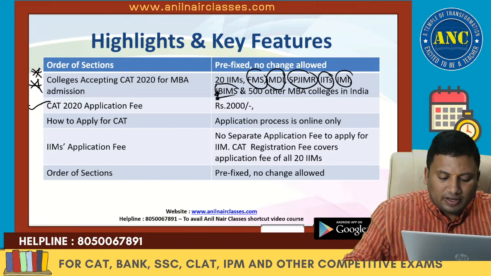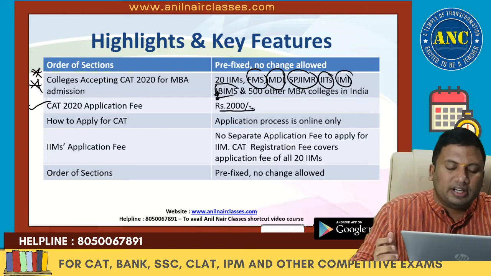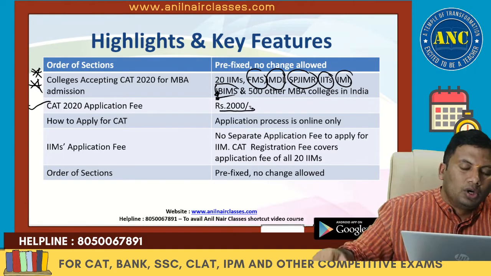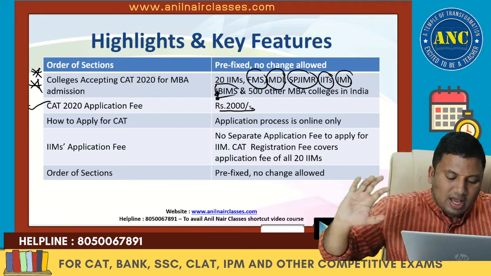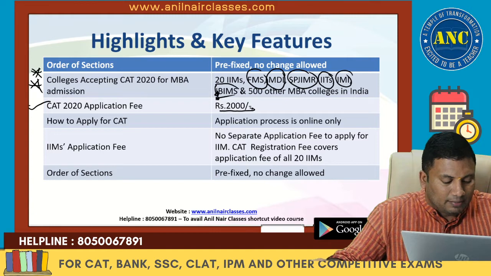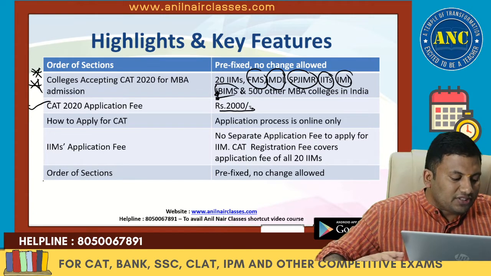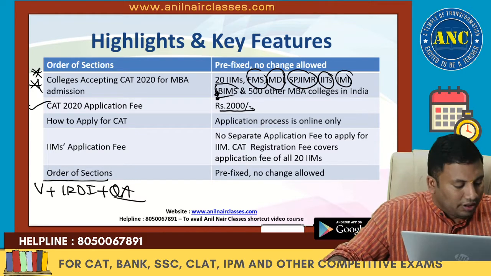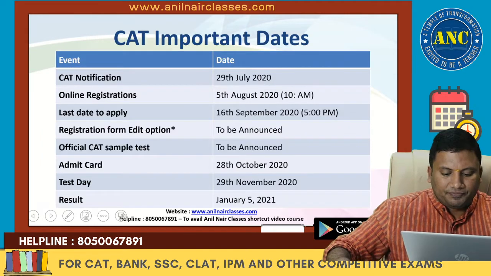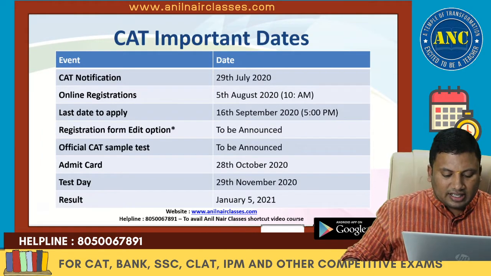CAT 2020 application fee is 2000. You don't need to pay a separate application fee for each. If you fill the online registration, it covers all the 20 IIMs. Order of sections is fixed. First verbal ability, then LRDI, then comes the quantitative aptitude. No change is allowed.